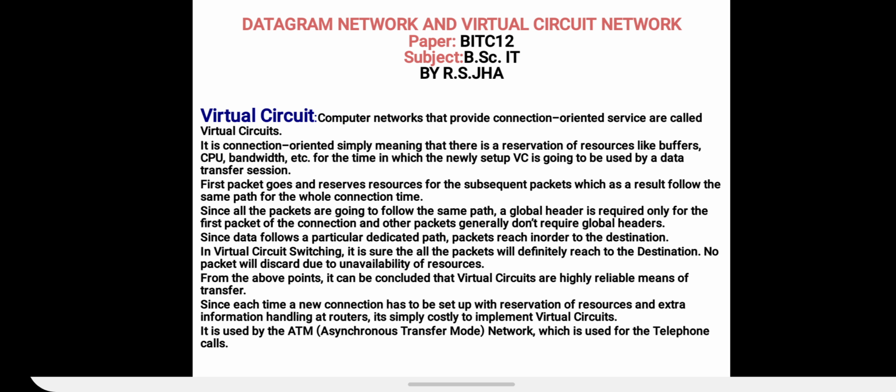From the above points, it can be concluded that virtual circuits are highly reliable means of transfer. Yes, it is rightly said, because the packet that will be sent will definitely be received by the receiver.